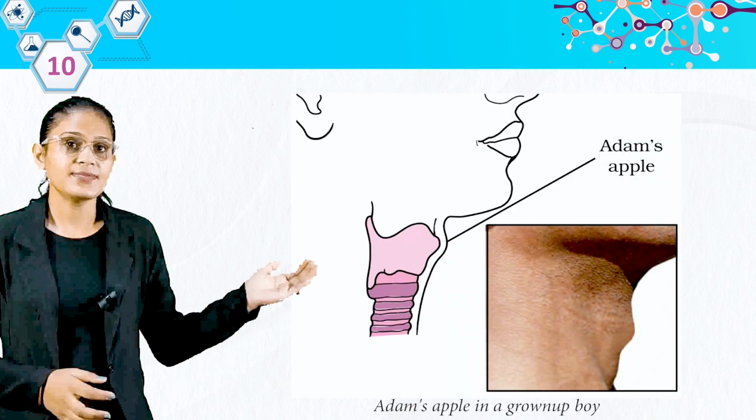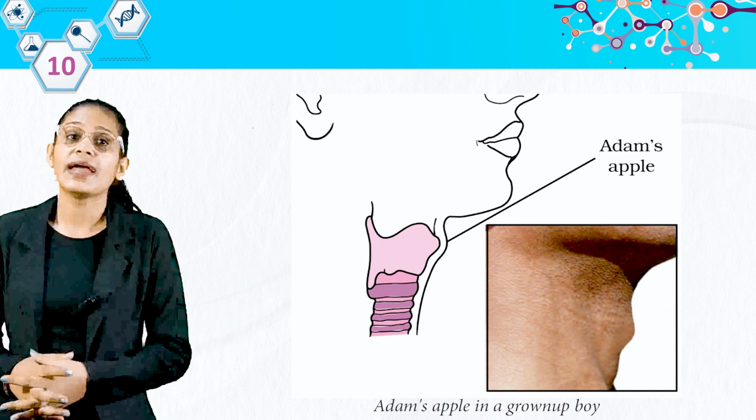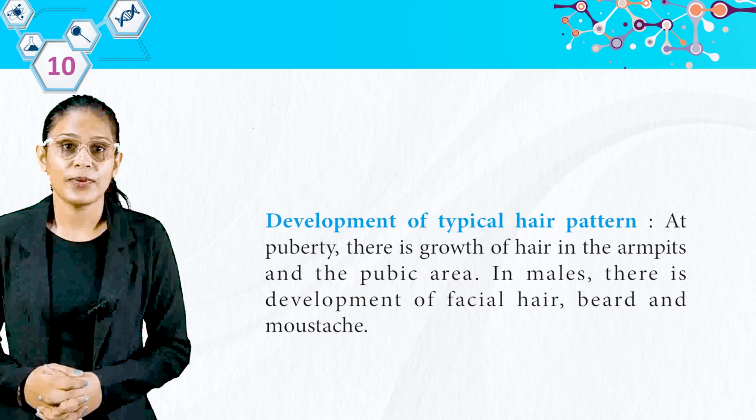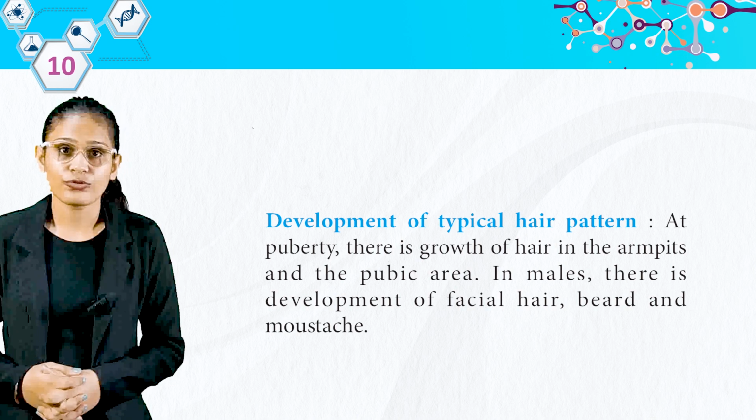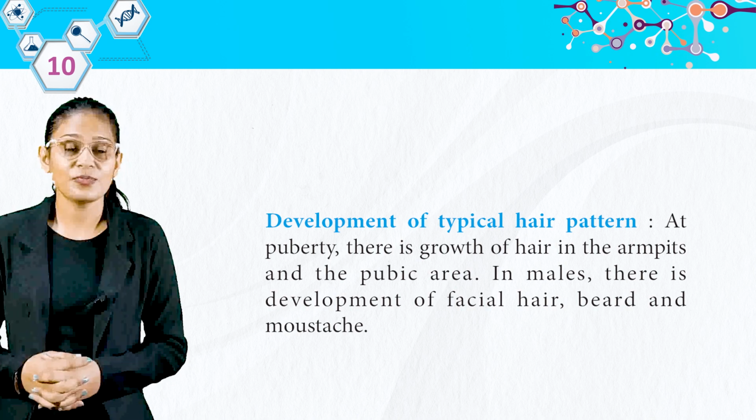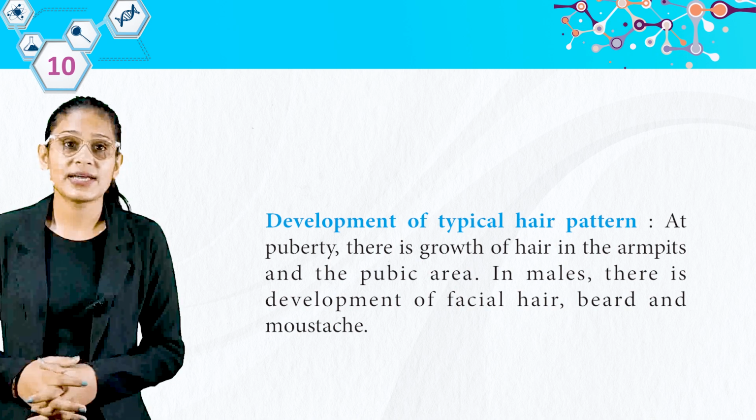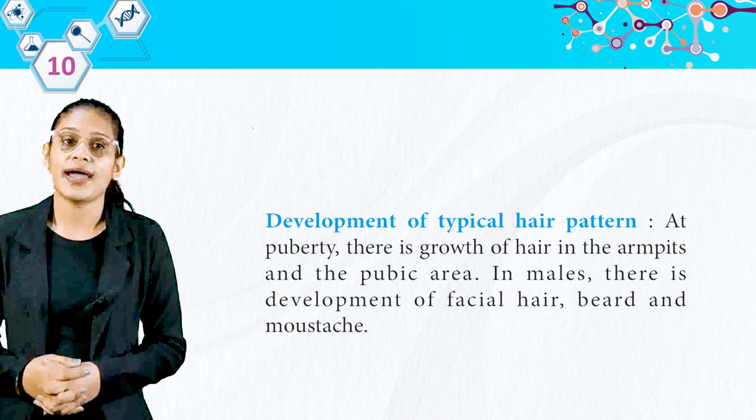We have Adam's apple in a grown up boy. Development of typical hair pattern. At puberty, there is a growth of hair in the armpits and the pubic area. In males, there is development of facial hair, beard and moustache.